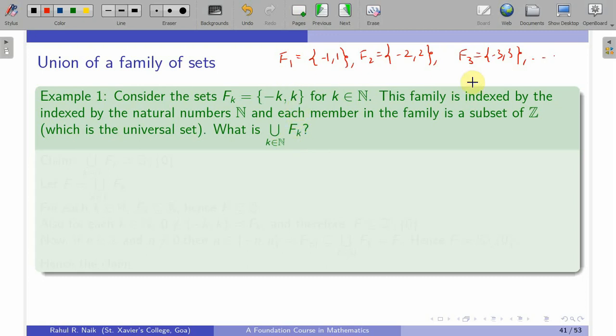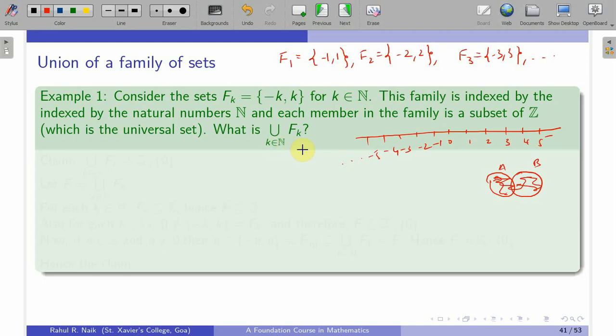Now geometrically, first we need to observe this. See, if I draw a real line and 0, I have here 1, 2, 3, 4, 5, and this goes on. On the left hand side we have -1, -2, -3, -4, -5, and this goes on. So we want to find this union of F_k for each k in N. So basically, geometrically, how is this union represented? Suppose we have two sets A and B, then the union is represented by this shaded part. It is the part of A as well as the part of B as well as the intersection.